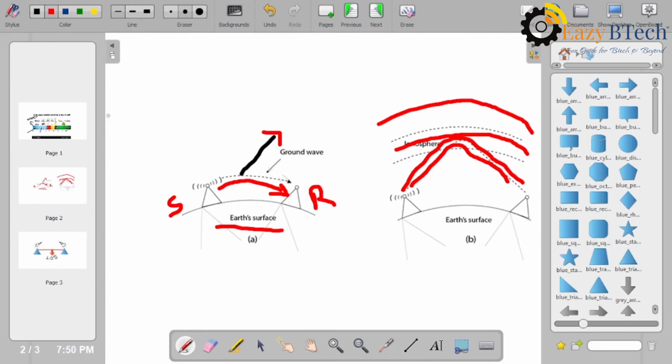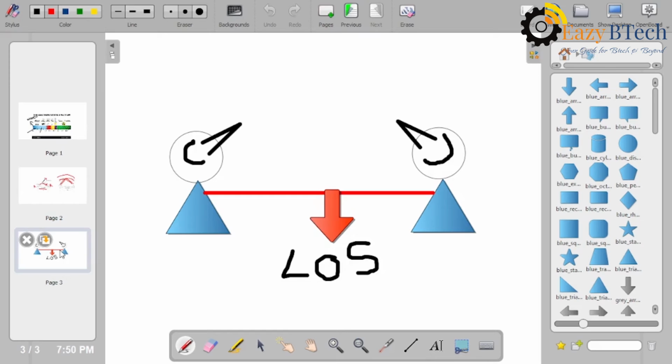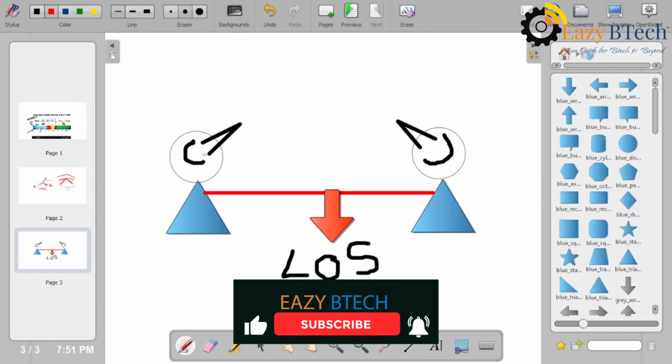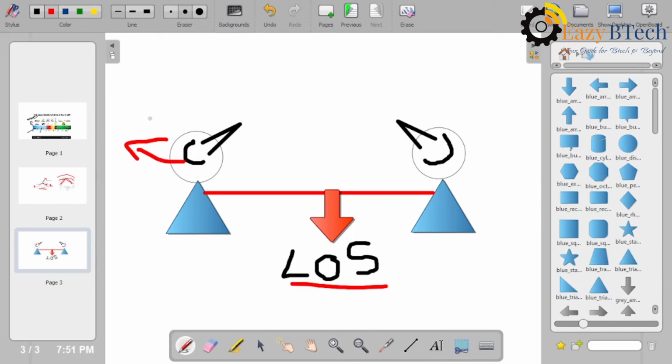Okay. So this is a terrestrial microwave transmission. This is a line of sight. We are using one straight line. Okay, these are the antennas. These are the towers. We are establishing one line of sight.